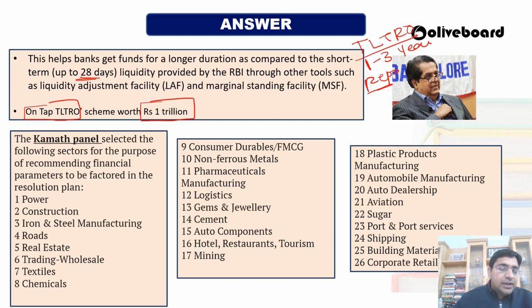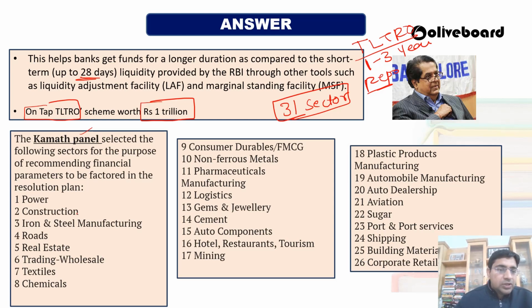It is not $1 trillion, it is rupees 1 trillion they wanted to distribute for the specific 31 sectors for the revival of the economy. Okay, so this Kamath panel has said that we have 26 plus the 5 sectors that we have discussed earlier.